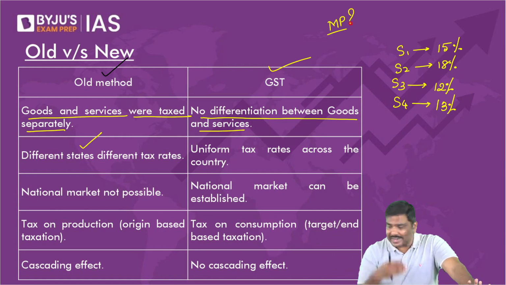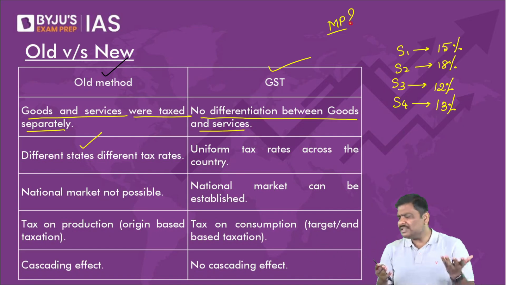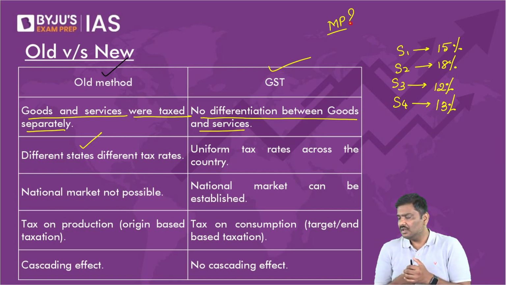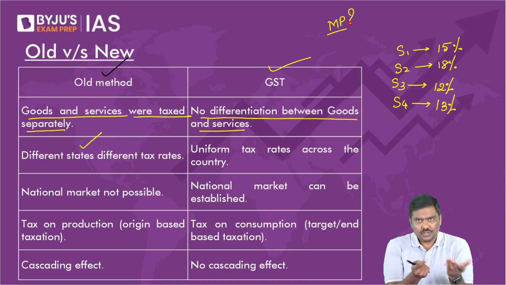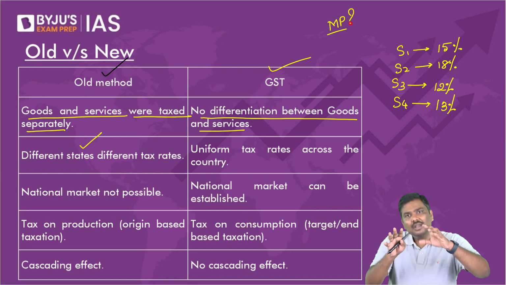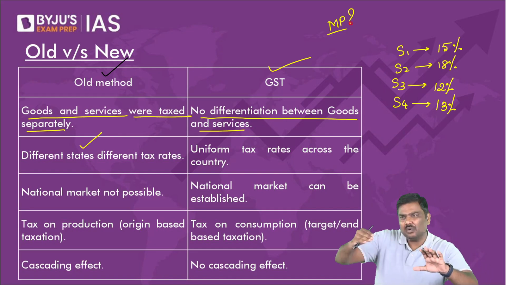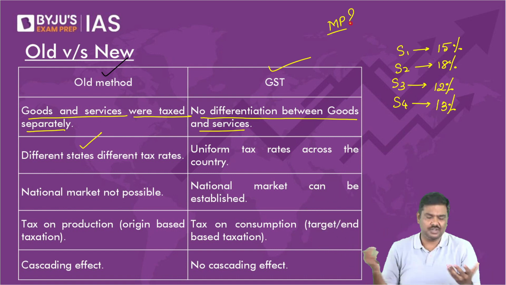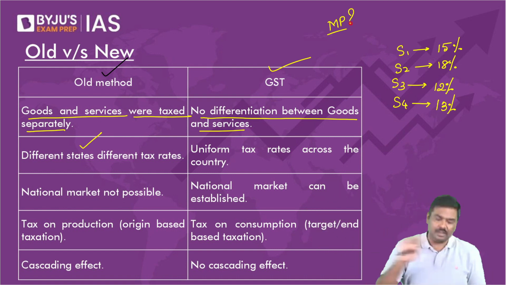Should the market price remain the same? The answer is no. The market price should not remain the same. Why? What about the cost of transportation? So the market price will not remain the same. For some states, the product could be one rupee higher compared to other states because of transportation cost. But the rate will remain the same.